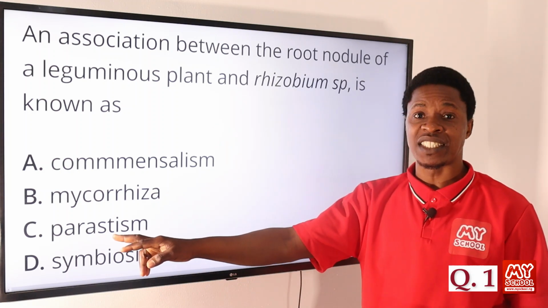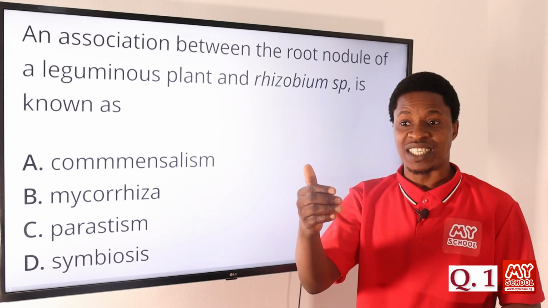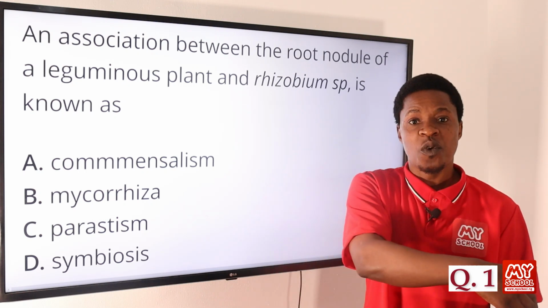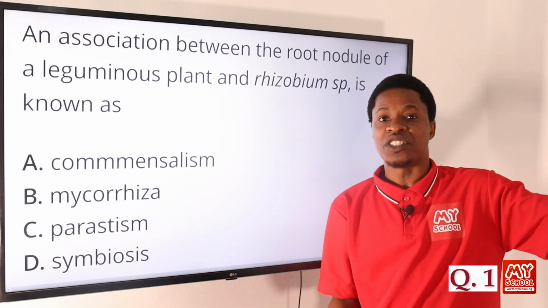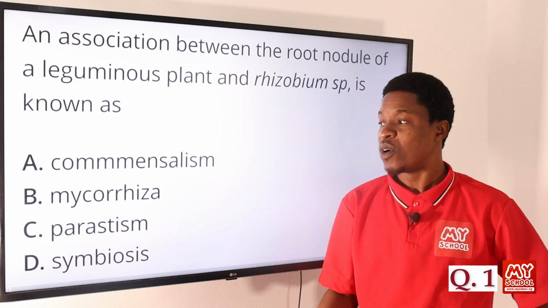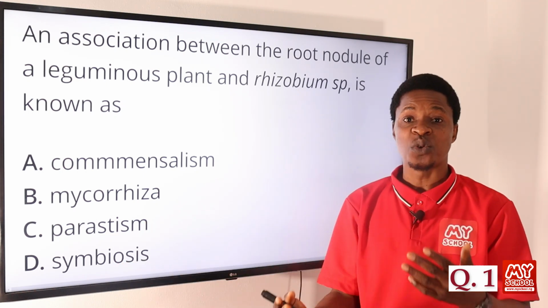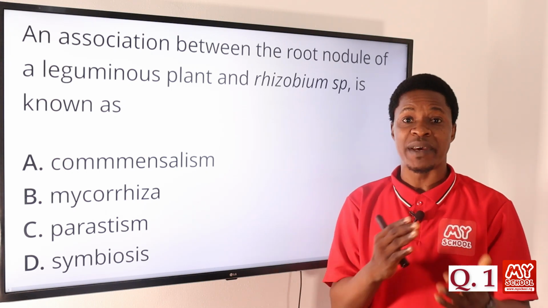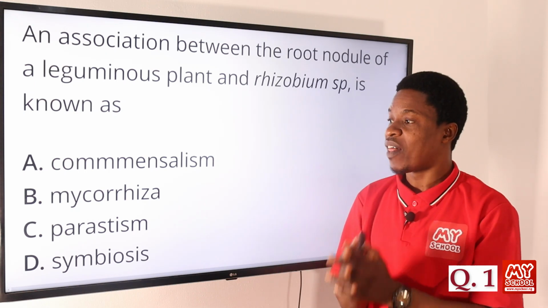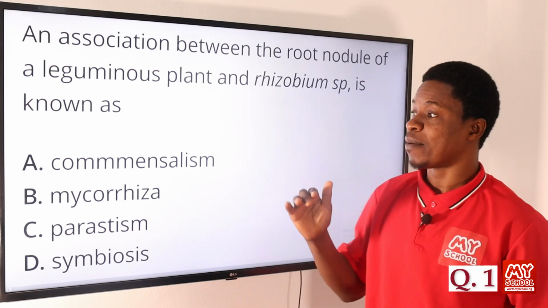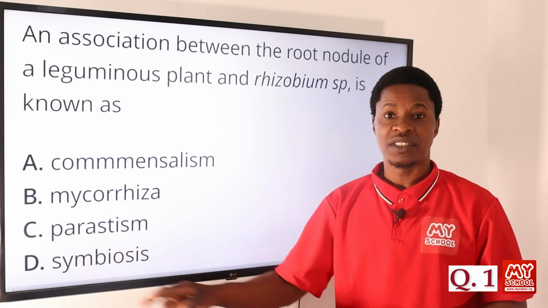Option C, parasitism, has to do with the kind of relationship where, of course, one is benefiting. As it's benefiting, the other organism is causing harm on the other one, okay, on the host. So it is not this. So symbiosis has to do with a relationship where two species or organisms actually benefit from each other. They both have benefits from each other. So that is why the correct answer or the best option here is option D, symbiosis.